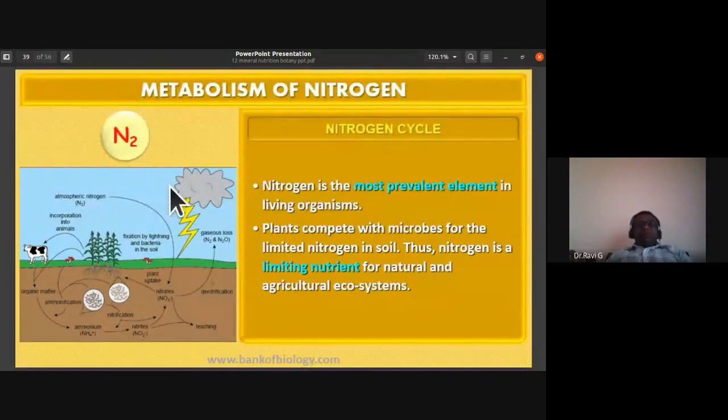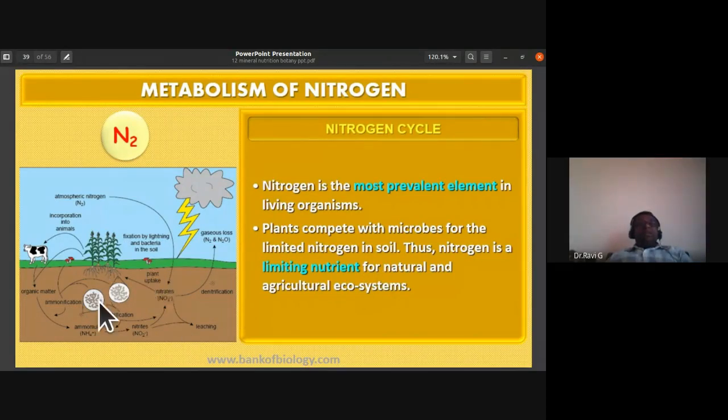Now, nitrogen cycle: if you look, nearly 71% of the atmosphere is nitrogen. Nitrogen is the most prevalent element in any living organism. So plants compete with microbes for the limited nitrogen that is available in soil. The roots of the plants have to compete with microorganisms in absorbing the nitrogen.